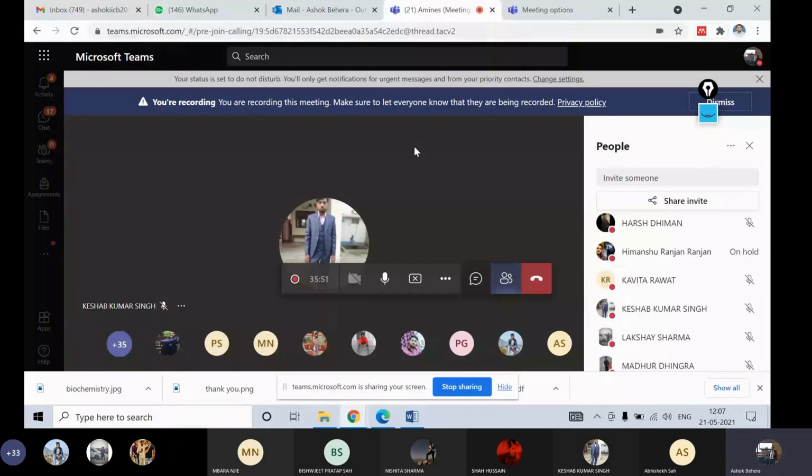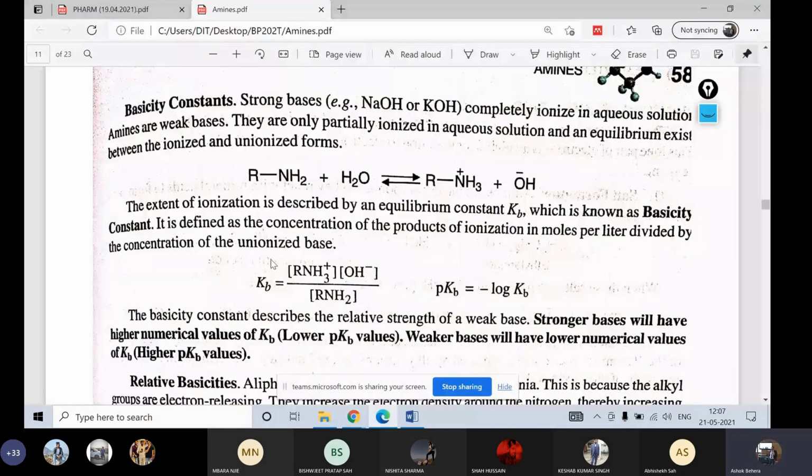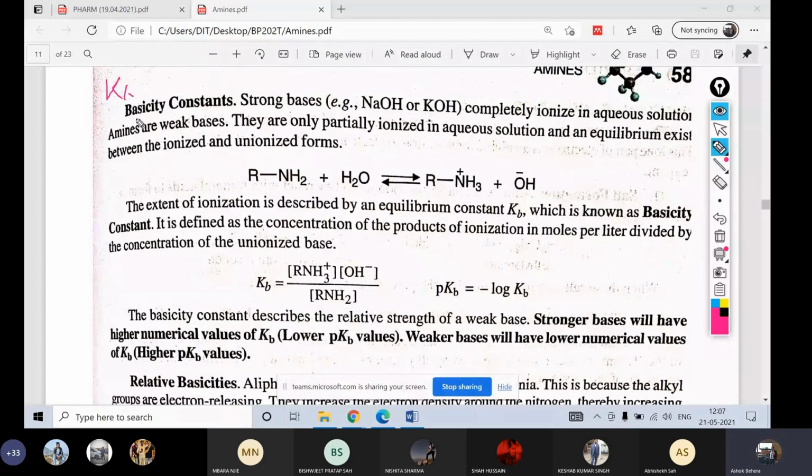Now see, like the acidity constant, I told you Ka, like this Kb is there. That is the basicity constant. We discussed that RCOOH plus water dissociates to RCOO minus plus H plus, like this. Now RNH2 when reacting with water will form RNH3 plus and OH minus. So this ratio of products to reactants is known as Kb, the dissociation constant.